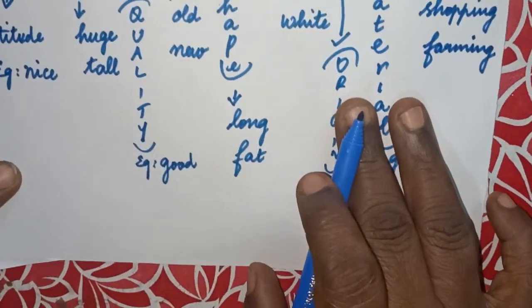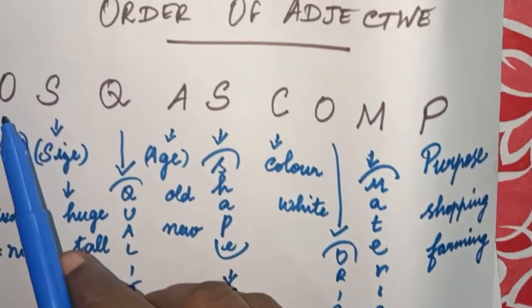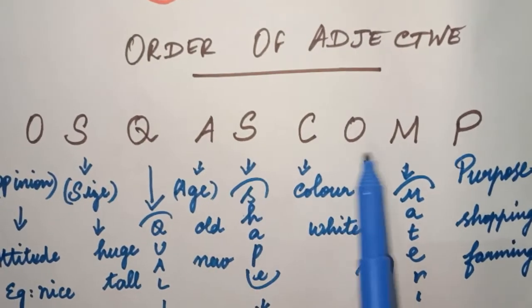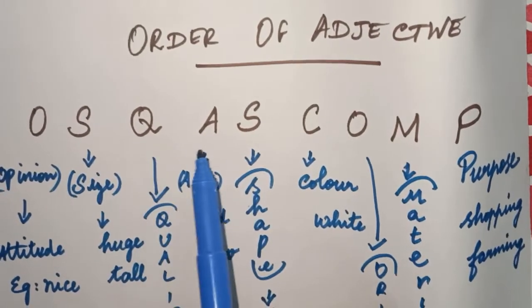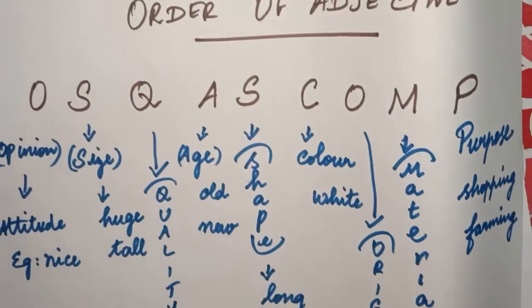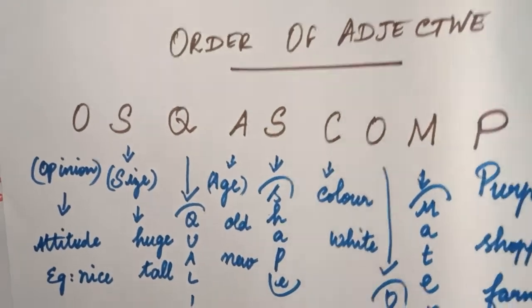So always we place the adjectives in this order: OS, QAS, COMP. OS, QAS, COMP. So we have to place the adjectives in this particular order. Understood? So we can just see an example.